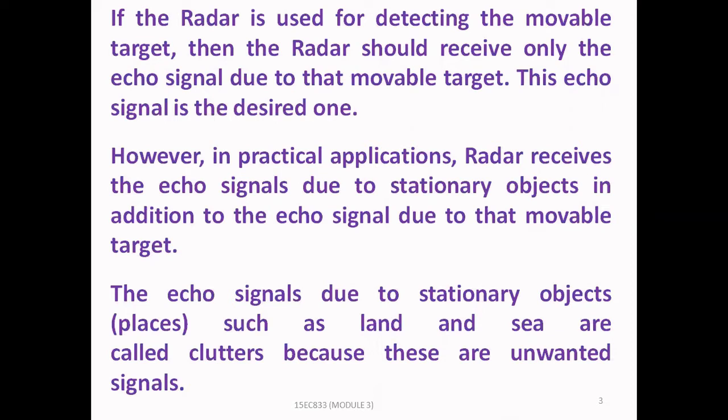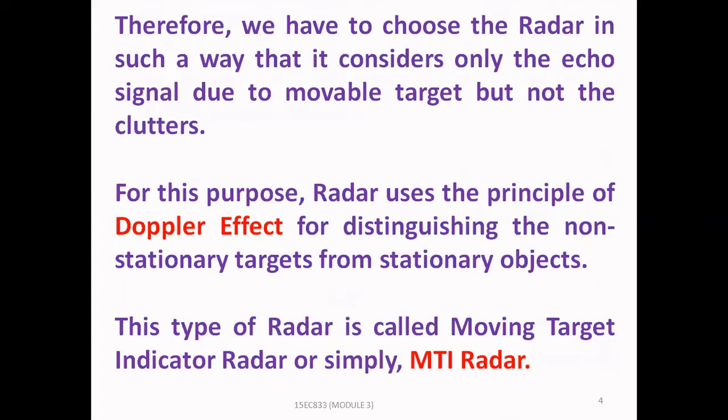However, in practical applications, radar receives the echo signals due to stationary objects in addition to the echo signal due to that movable target. The echo signals due to stationary objects such as land and sea are called clutter because these are unwanted signals. We have to choose the radar in such a way that it considers only the echo signal due to mobile target but not the clutter signals.